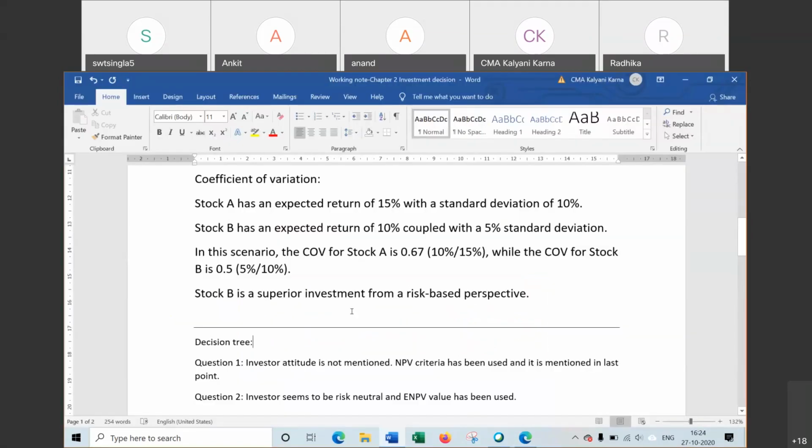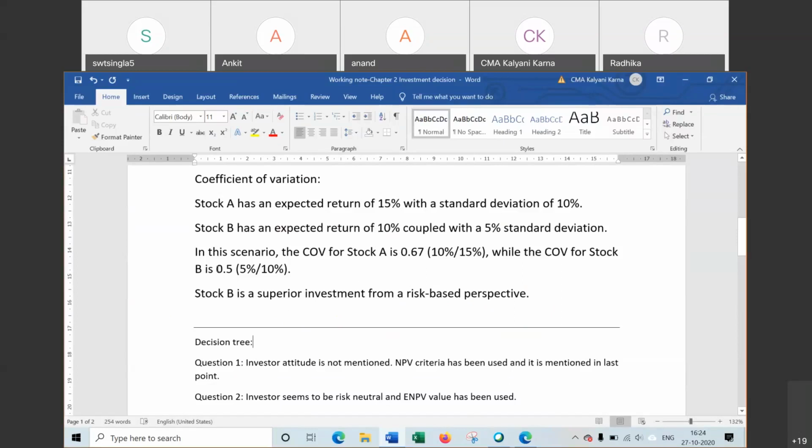Coefficient of variation for stock A is 0.67, that is standard deviation 10 divided by 15. For B, it is 5 divided by 10, 0.5.